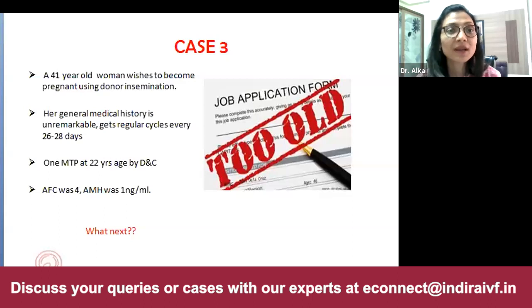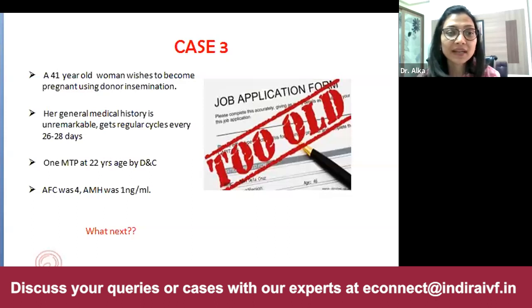I would try to counsel her in detail that her age is racing against her, and she is perfectly a candidate to go for IVF directly, and her AFC is already 4, so she is going for diminished ovarian reserve. Even with IVF, she will have more chances of aneuploidies.